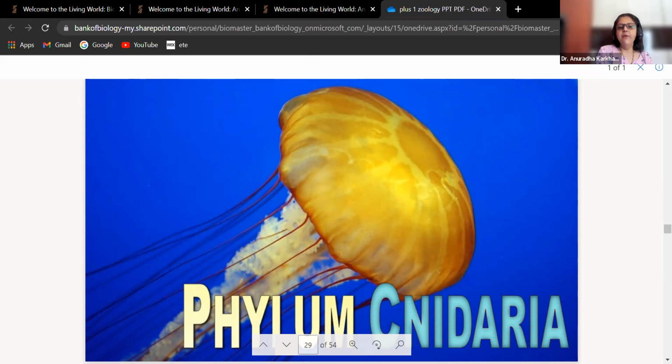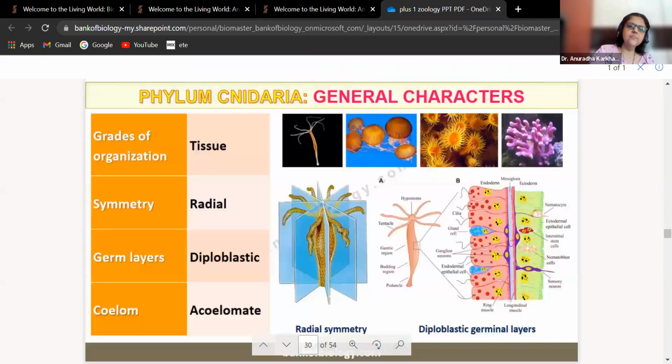Okay. Then we come to phylum Cnidaria. Jellyfish, as we call it. You will know from the diagram. It looks like an umbrella, right? It's more like an umbrella. General characteristics, grades of organization, tissue level, symmetry radial, germ layers diploblastic, coelom acoelomate. So the same thing we have studied in that NCERT chart is put up here in words.